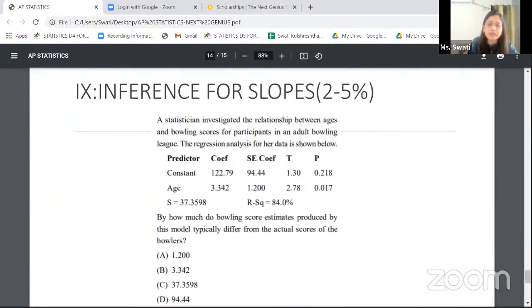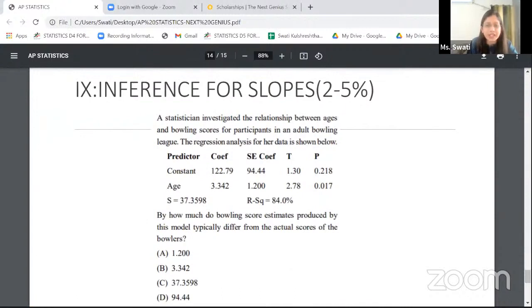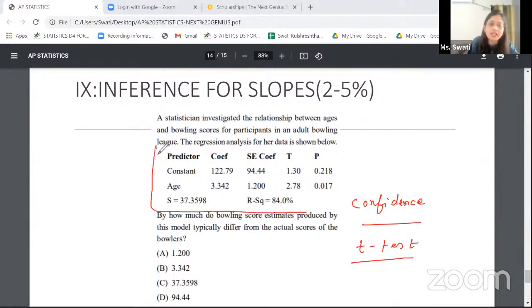When it comes to inference for slopes, this is again a very small chapter, not having too much weightage overall, but again this is by far the easiest thing I know. So the confidence intervals, sure, and the t-test for slope, both of these things I should know. I should know them in context to the regression output.